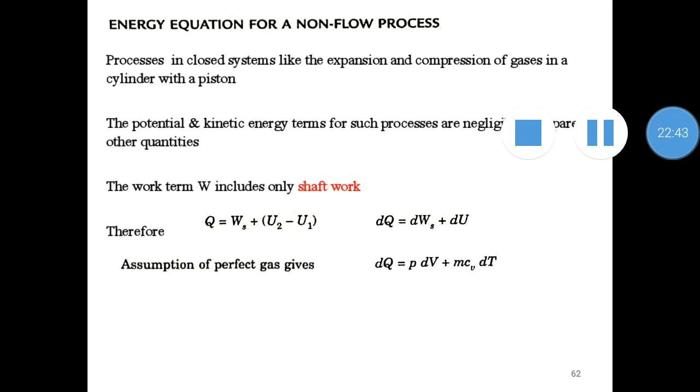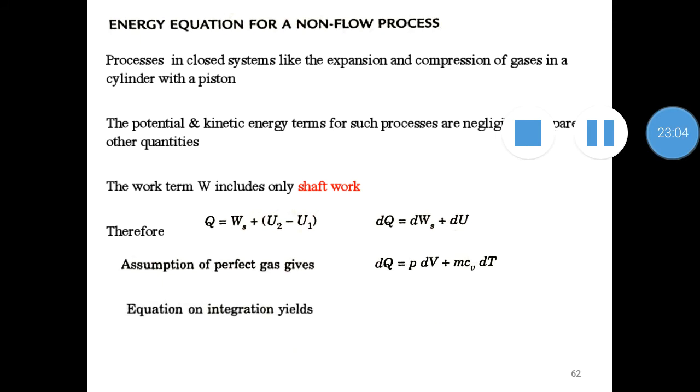So assuming perfect gas, we can write our shaft work as P dV, and dU, the differential of our internal energy, can be written like this: m cv dT, where cv is the specific heat at constant volume.